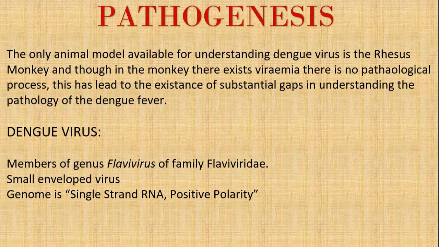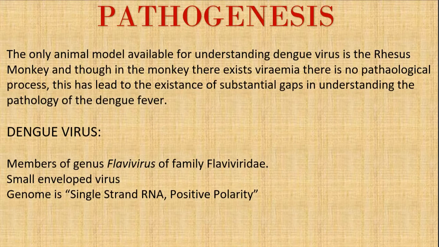So how does the pathogenesis occur? For the dengue virus, the rhesus monkey model is the only animal model available. Though in the monkey there exists viremia, there is no pathological process. This has led to the existence of substantial gaps in understanding the pathology of dengue fever.